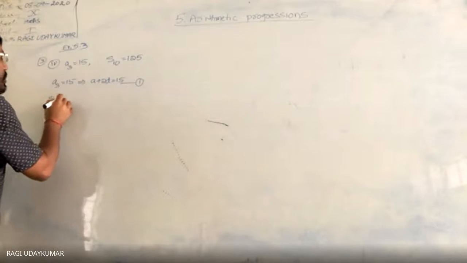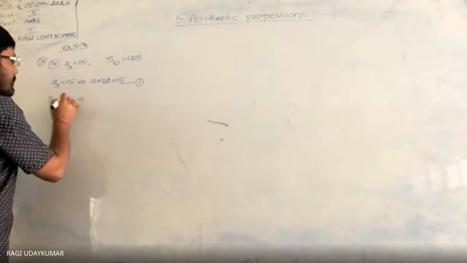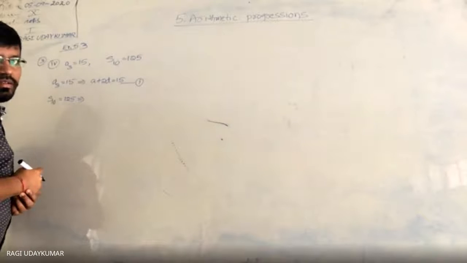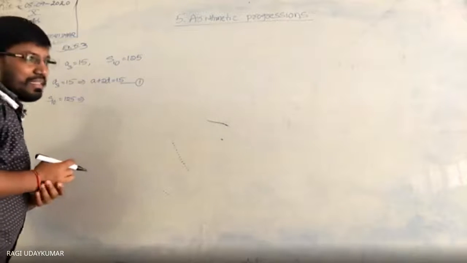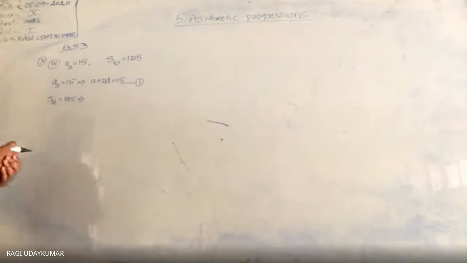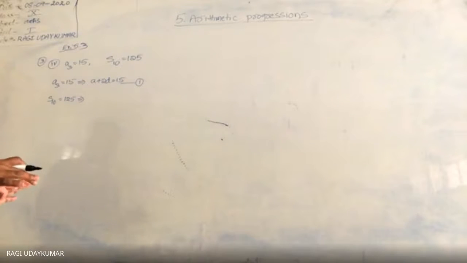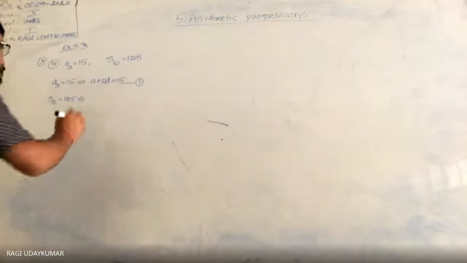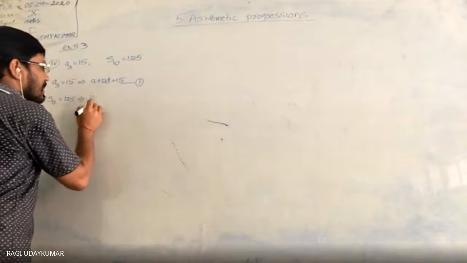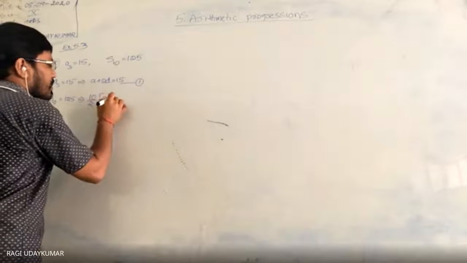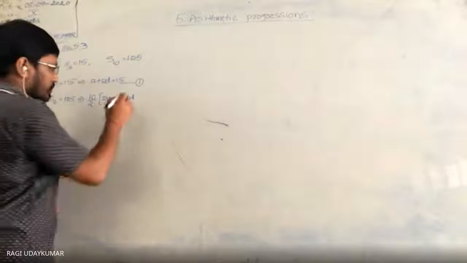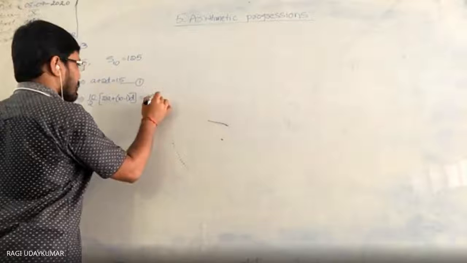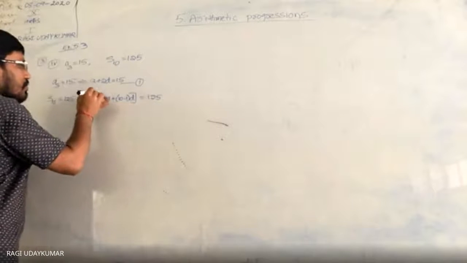And S10 is equal to 125 is given. For S10, which formula? Because we don't know A10, you are not supposed to take n by 2 of A plus L, because the last term we don't know. You need to find the first term and the common difference. So let us take the formula as 10 by 2 of 2A plus 10 minus 1 into D is equal to 125.